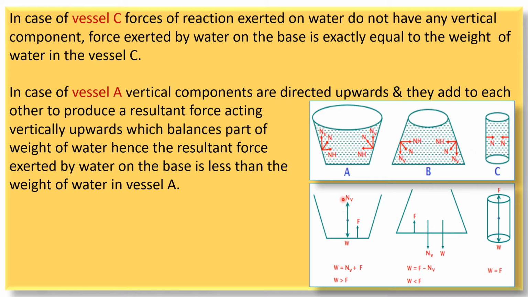And the resultant force which is due to the normal reaction exerted by the walls on the liquid is in the upward direction. So it reduces the weight of water which is acting in the downward direction.